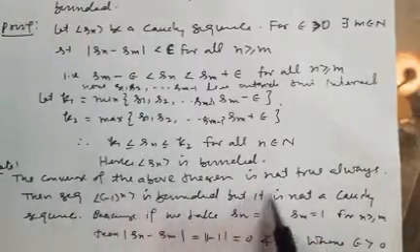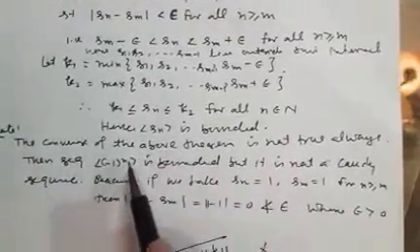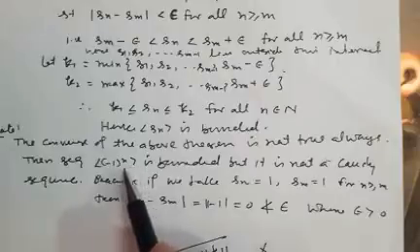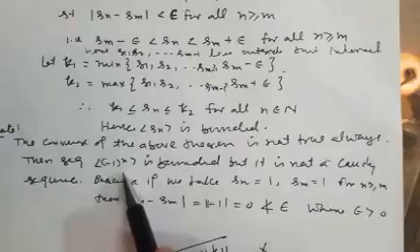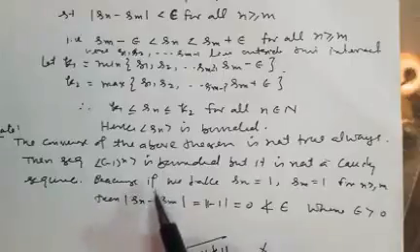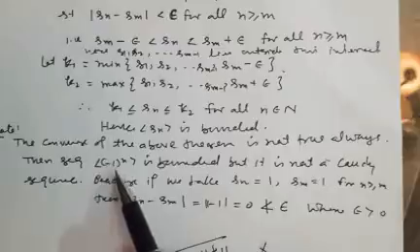The converse of this theorem is not always true. This example can verify this result. If we take this sequence, it is bounded. You know it is bounded because its range set is finite, but it is not a Cauchy sequence. Why is it not a Cauchy sequence? Because this sequence has only two types of terms, -1 and +1.